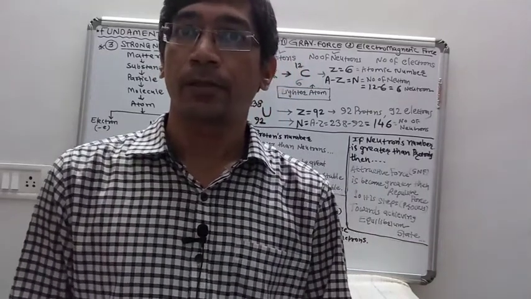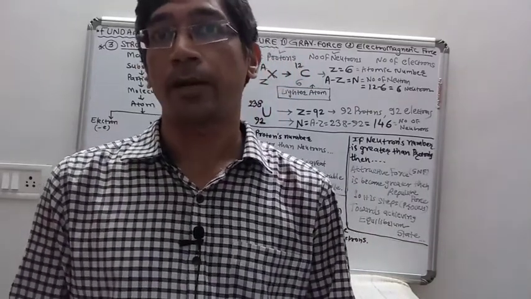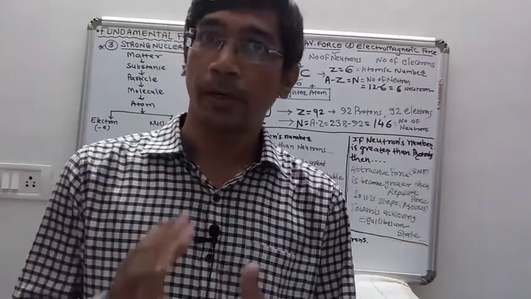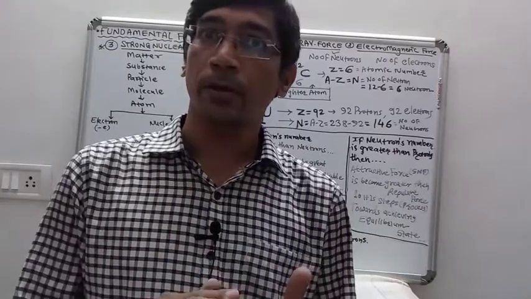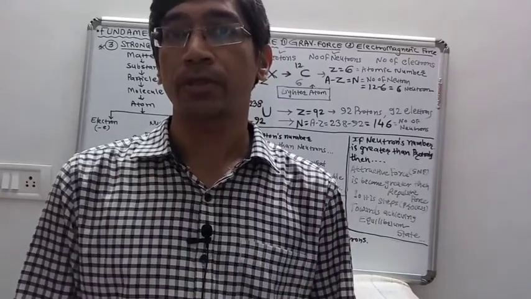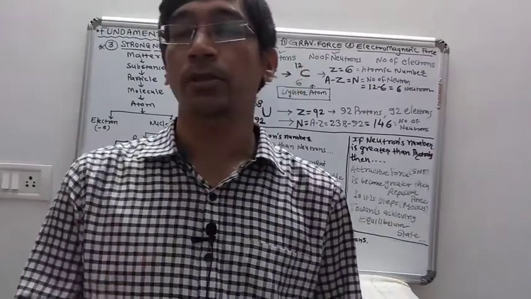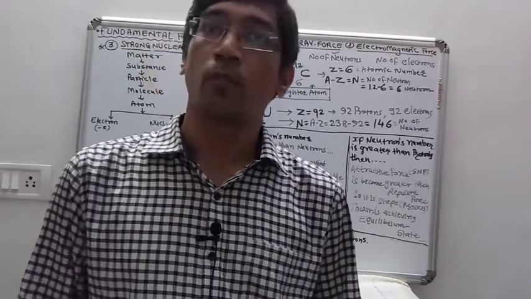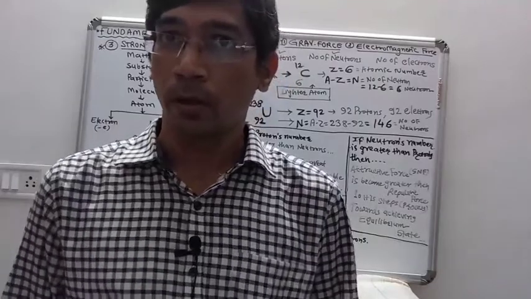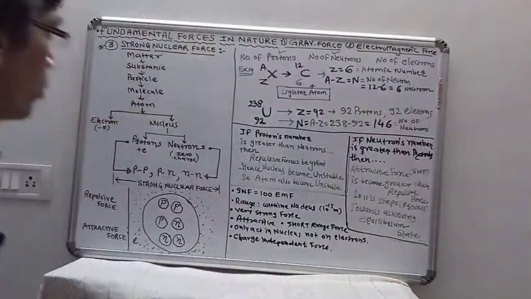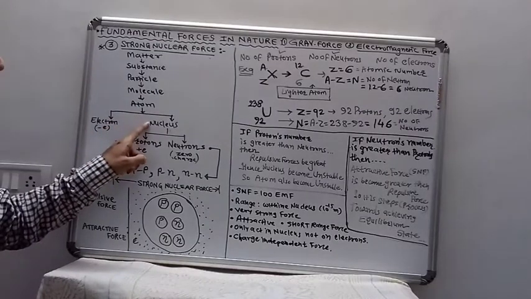See, when we take a substance or matter and divide it into small particles, the substance is converted into molecules, the molecules into atoms, and in the atom we have the electron and the nucleus.